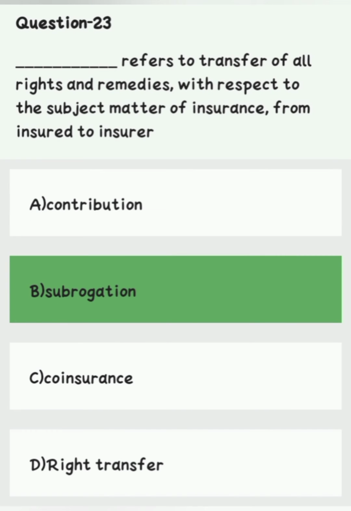Question number 23. Dash refers to transfer of all right and remedies with respect to the subject matter of insurance from insured to insurer. Option A, contribution. Option B, subrogation. Option C, co-insurance. Option D, right transfer. Right answer is option B, subrogation.